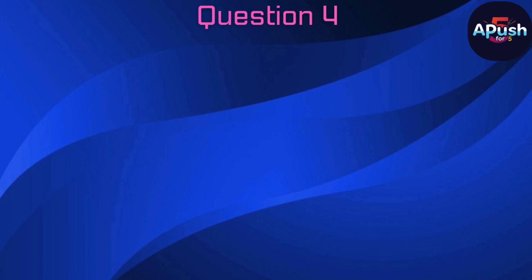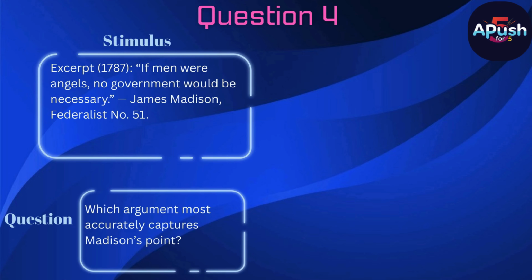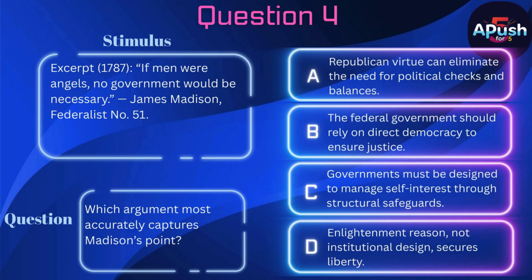Question 4. Stimulus. Excerpt, 1787. "If men were angels, no government would be necessary." James Madison, Federalist No. 51. Question. Which argument most accurately captures Madison's point? A. Republican virtue can eliminate the need for political checks and balances. B. The federal government should rely on direct democracy to ensure justice. C. Governments must be designed to manage self-interest through structural safeguards. D. Enlightenment reason, not institutional design, secures liberty.